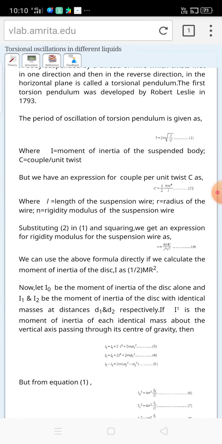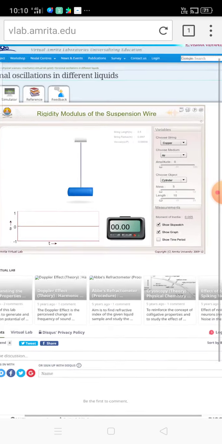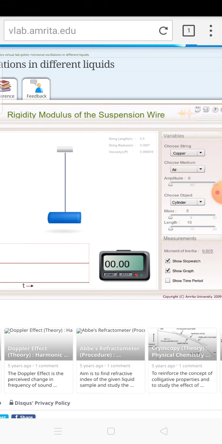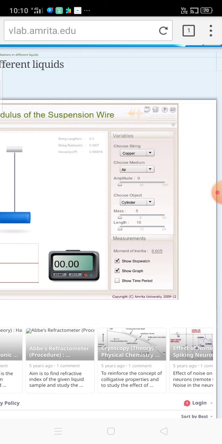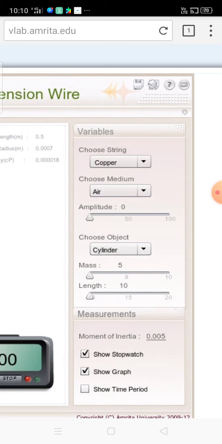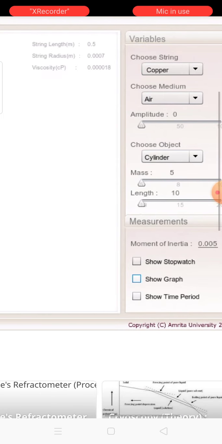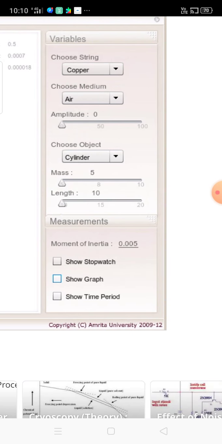Now I am coming back again to the simulating part. Here you notice that it is stopped. Whenever you start the phenomenon, you have to choose the material, the medium, the amplitude and object, mass, length, everything. Then after that the graph will appear. Now it will not appear because it is already completed, and then after putting the time period, the time will be coming.